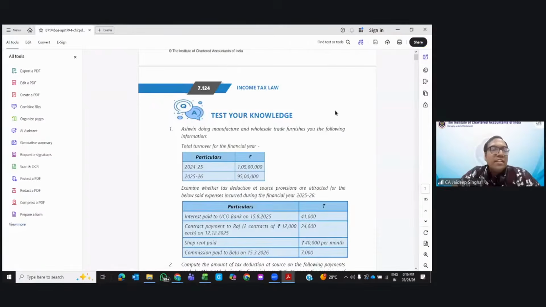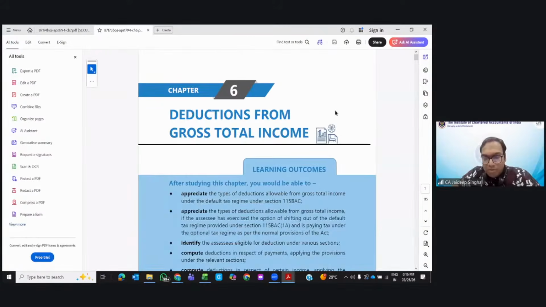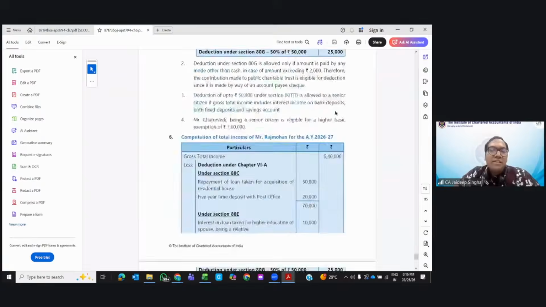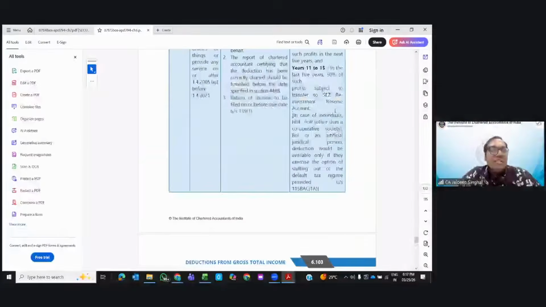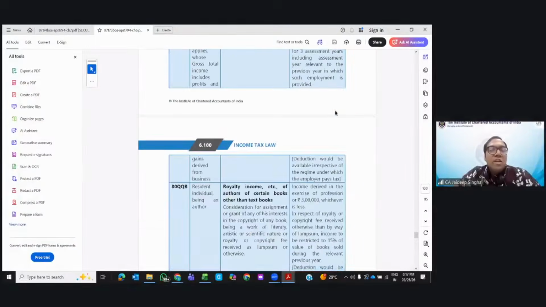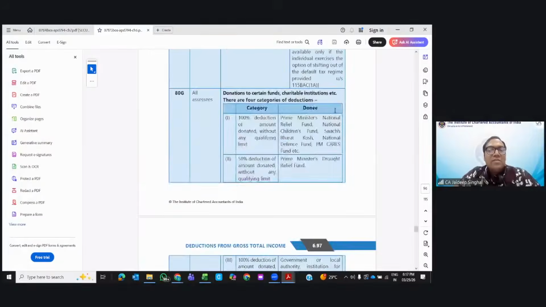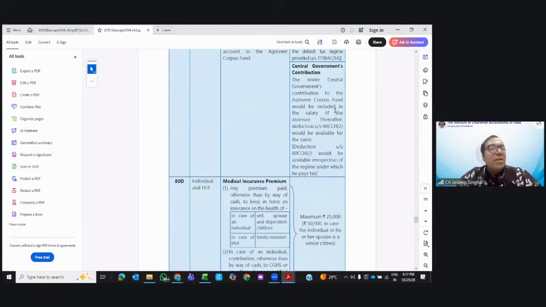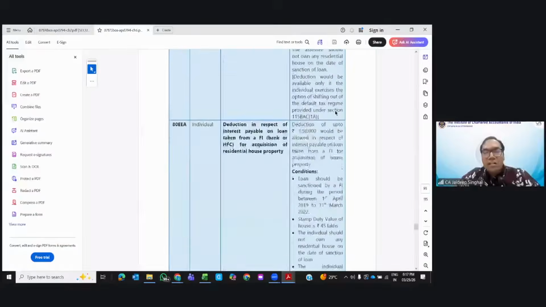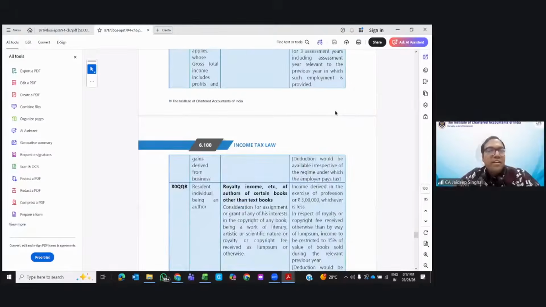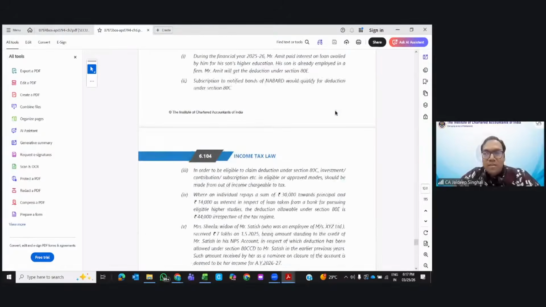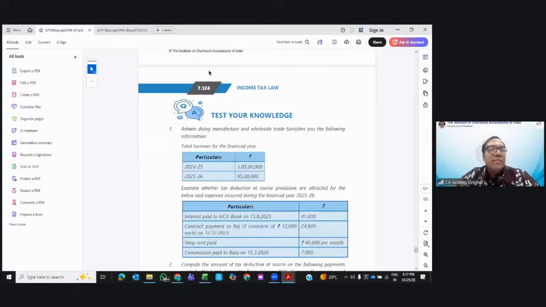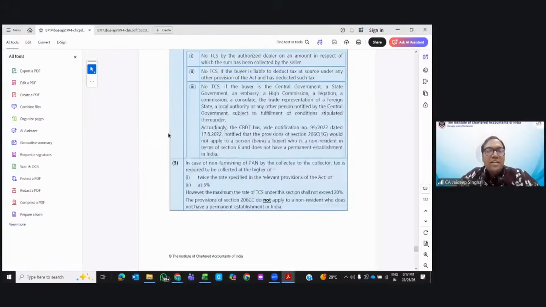The topic of deduction was covered in the last session as well as the current session. When we revised it last session, it is not worth revising it again. If you want to see it again, you can just quickly have a look at the last session. We have already covered it in the class. Today we'll also be practicing some questions on the deductions. If you have any query, I can surely entertain it, so there will be no duplication. If you just want to attend it, you can just attend that video again.